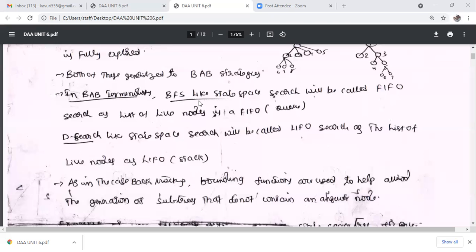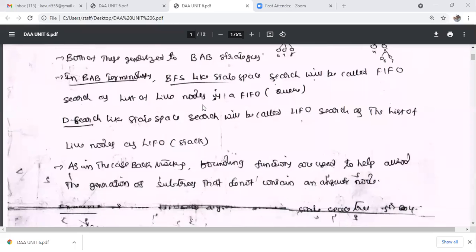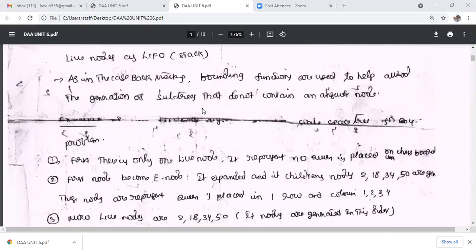Suppose you are using breadth first search, the live nodes are stored in a queue, FIFO. Suppose you are using depth first search, the live nodes are stored in LIFO, last in first out. First we are using breadth first search, for example, in the 4-queen problem.